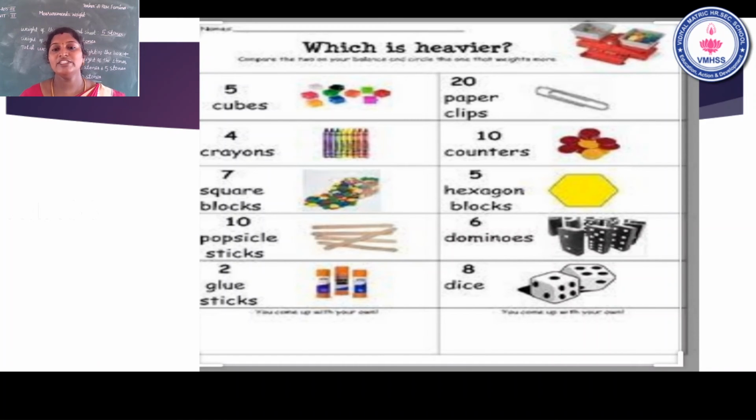Which one is heavier? This is also, take a screenshot and compare, then tell the answer. First one is 5 cubes, second one is 20 paper clips. Which one is heavier, cubes or paper clips? Very good, cubes. Second one, 4 crayons and 10 counters. Which one is heavier? Crayons.